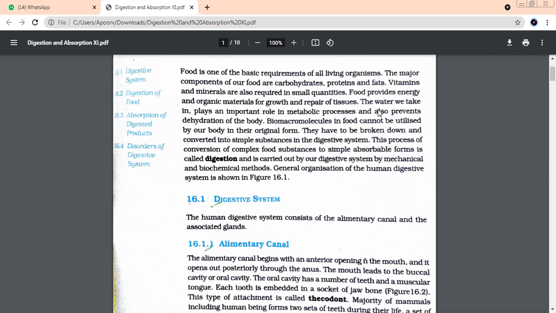We have understood what we are going to study in this chapter. Basically, we are going to talk about, first part, how food is broken down and into what it is broken down. And second thing, after the food is broken down, how will it be taken? The digested food will be taken to all parts of the body, and then this food is going to give you energy. Okay, beta. Pallavi, read the first paragraph quickly. Let's discuss.